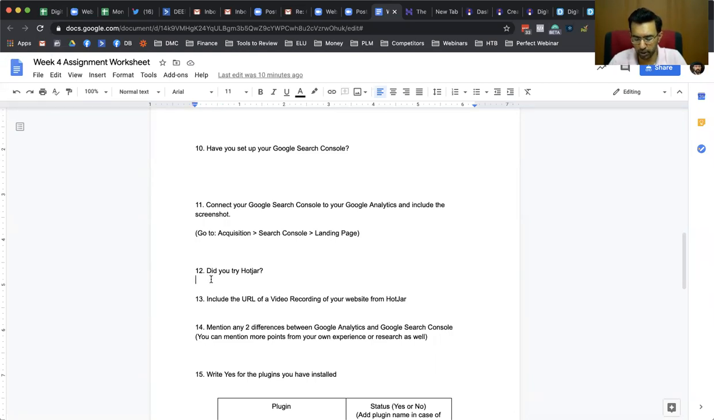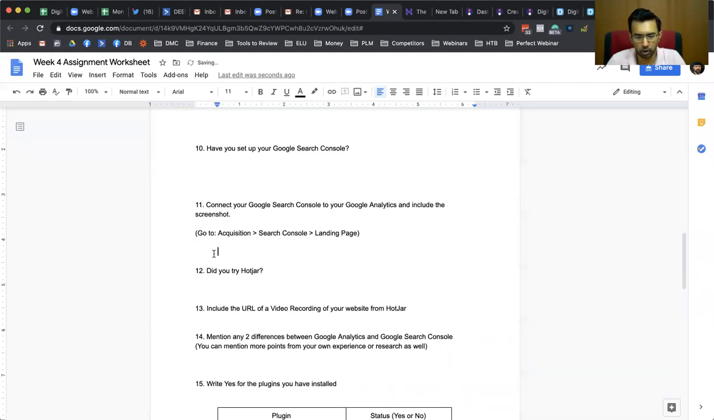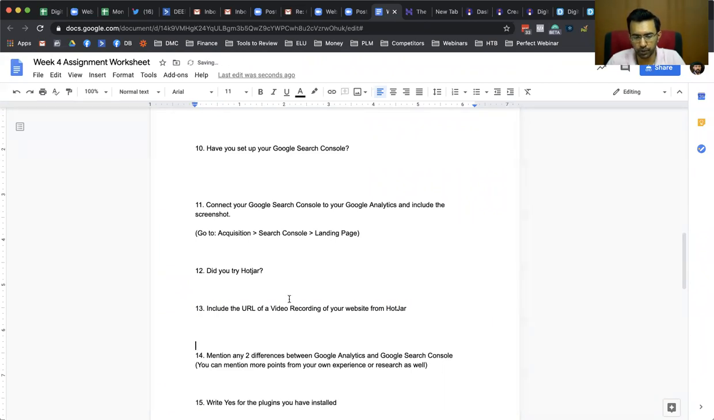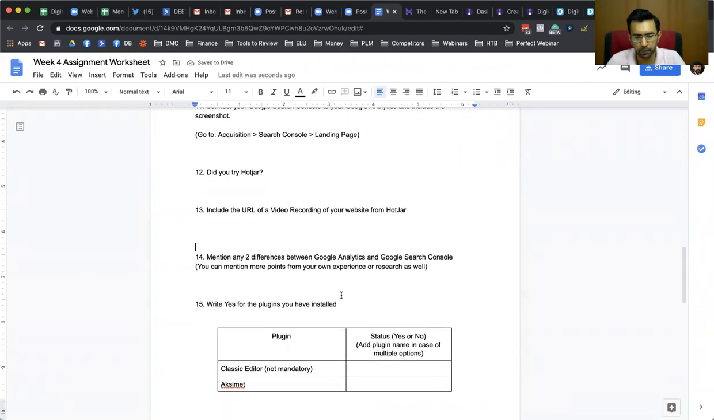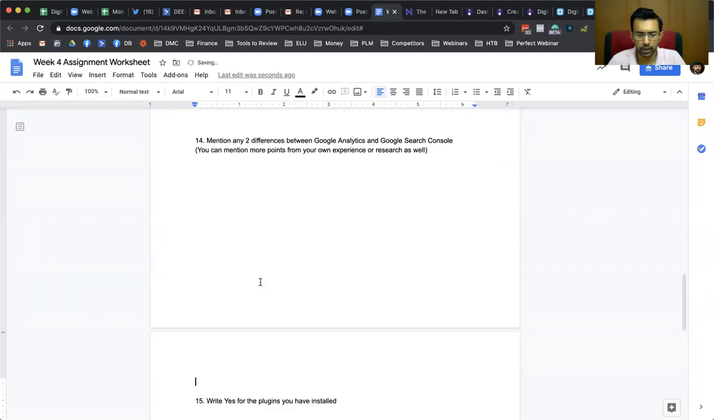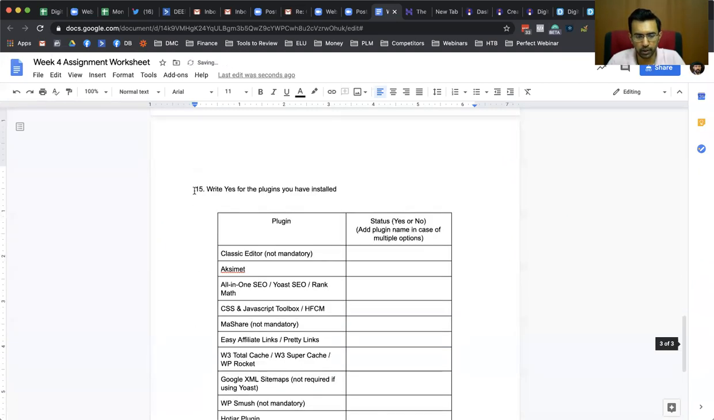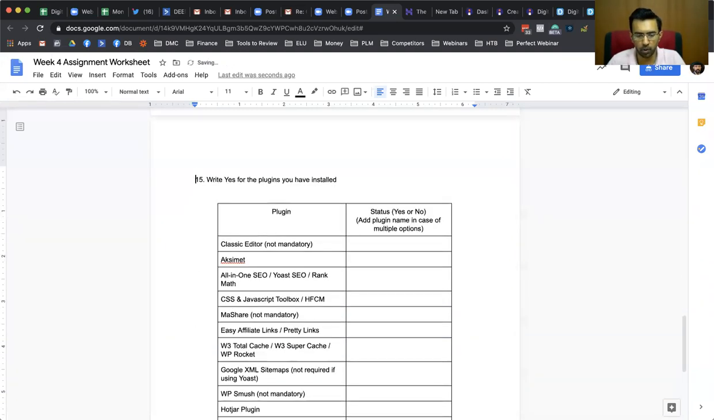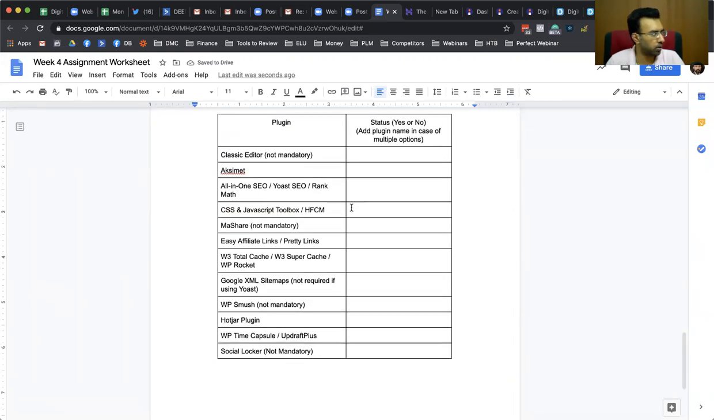Did you try Hotjar? You can answer yes or no. You can sign up for Hotjar, and if you have tried it, you can include details about Hotjar here. You can put a URL. Hotjar is free. You can sign up for a Hotjar free trial. You can mention 2 differences between Google Analytics and Search Console. And then tell us what different plugins you have installed on your blog. You can just say yes or no here if there are plugins installed on your blog.